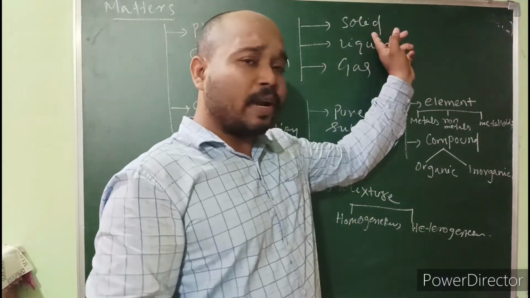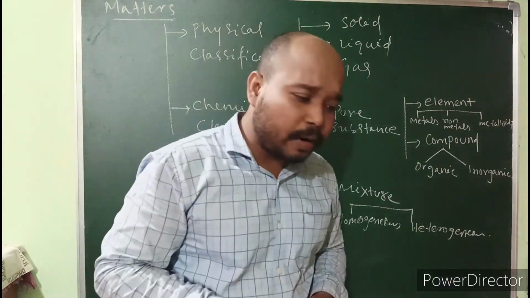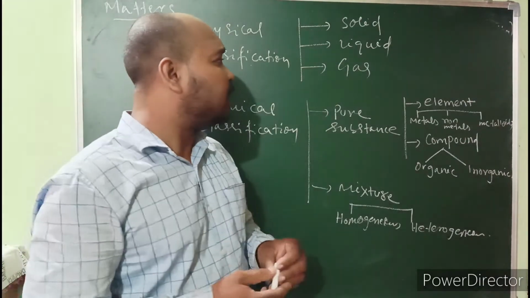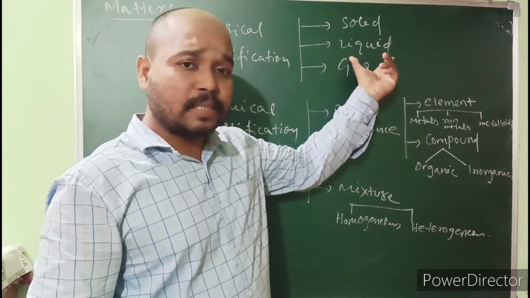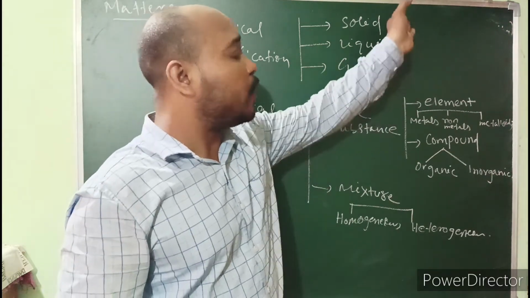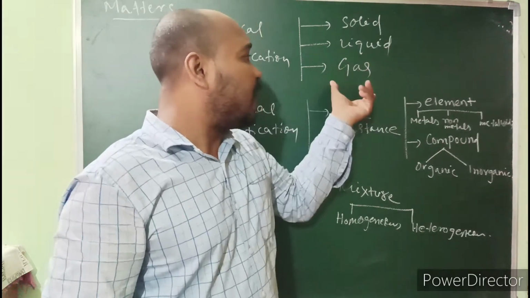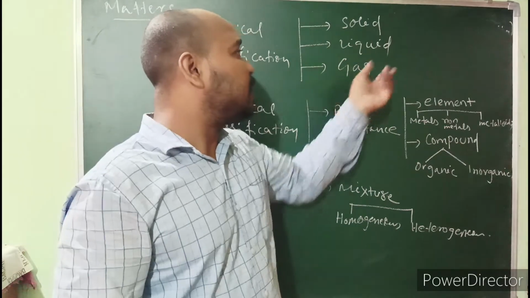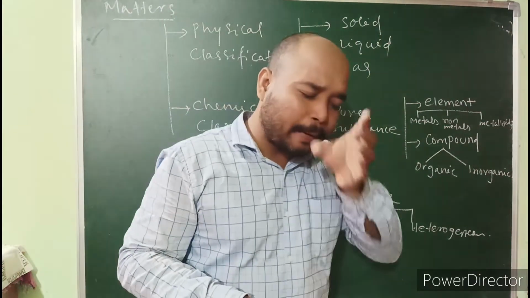Similarly, solid has high melting point, boiling point and density, while liquid has low melting point, boiling point and density as compared to solid, and similarly gas has negligible density as compared to solid and liquid.